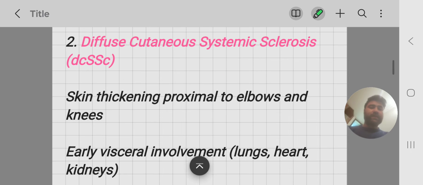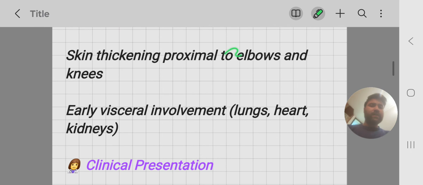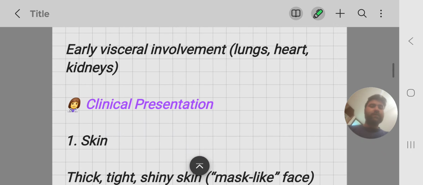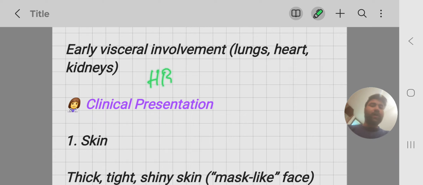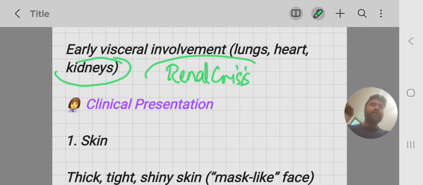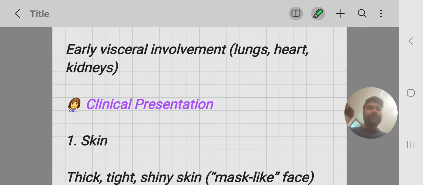Diffuse cutaneous systemic sclerosis. There is diffuse involvement of the skin proximal to elbows also and proximal to knees also. There may be trunk involvement too. Early visceral involvement is seen in diffuse systemic sclerosis, like lungs, leading to interstitial lung disease and pulmonary hypertension. There is also involvement of the heart leading to heart blocks and myocardial fibrosis. There is also involvement of the kidneys leading to scleroderma renal crisis, in which there is hypertensive crisis due to intimal proliferation of the arterioles in the kidneys.